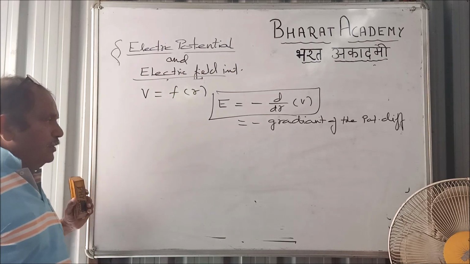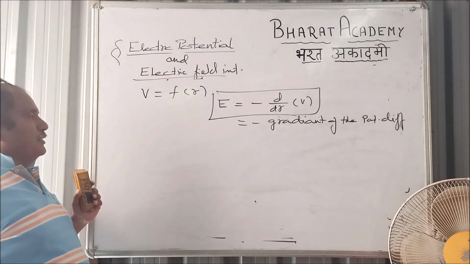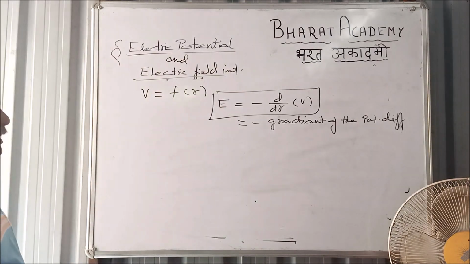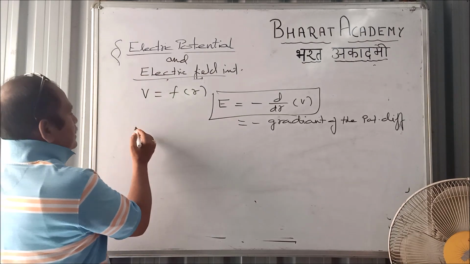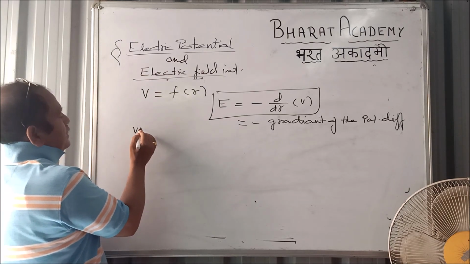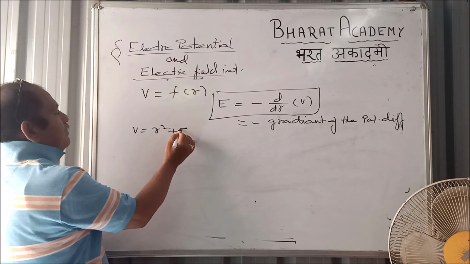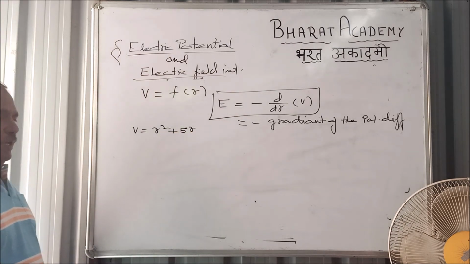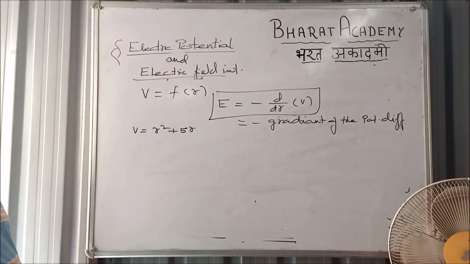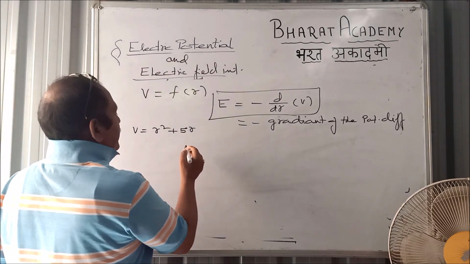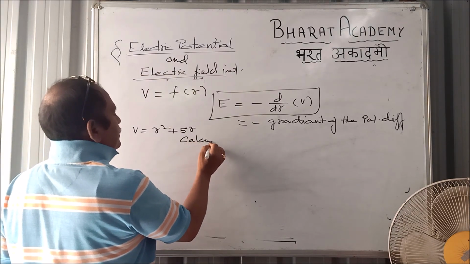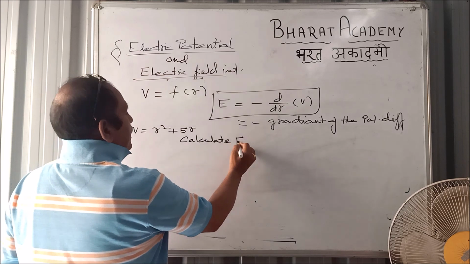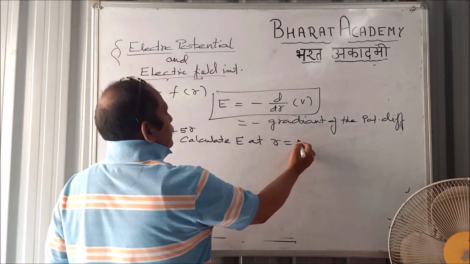When E is not uniform, it is not constant, right? Then how to calculate it? Just for example, V is given as R square plus 5R, and calculate E at R equal to 2.